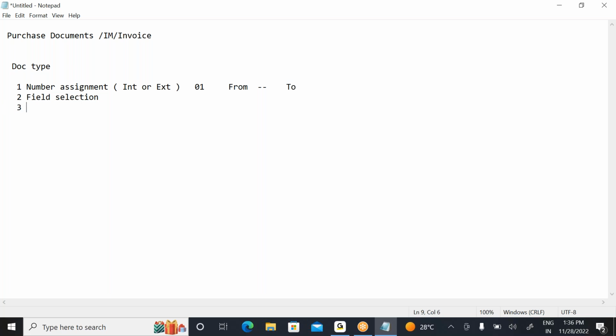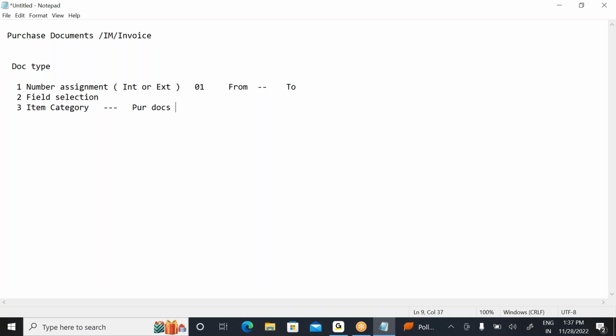And the third one, we observe item category. Based on the document type, you can control your item category. It is only for purchase documents. Which item category I require and which item category I don't require is also going to be controlled only by the document types. So these are the major parameters here.